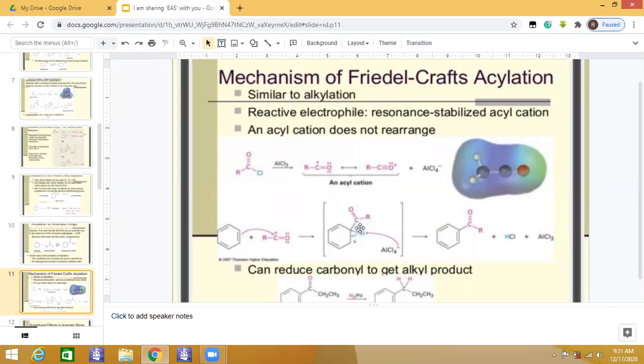Now this carbocation is going to be formed. The adjacent carbon is sp3 hybridized in this case, and it will lose a proton, which takes away the chlorine and makes HCl, and the aluminum trichloride that we used at the start comes out as it is. With the regeneration of the benzene ring, the final product formed is acetophenone.